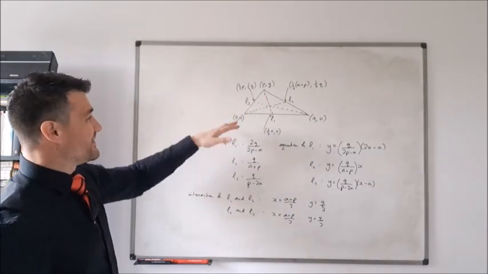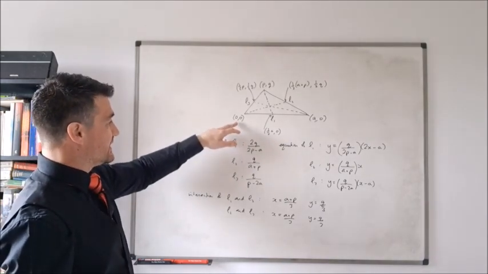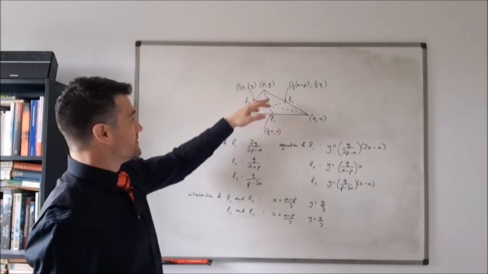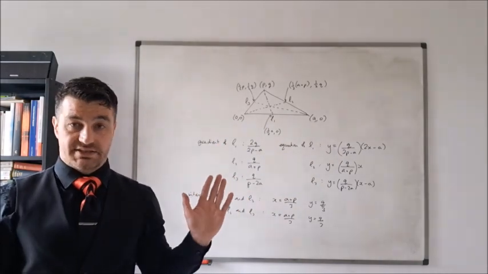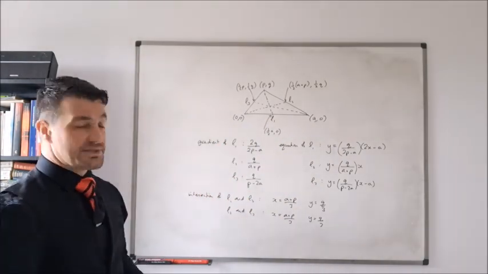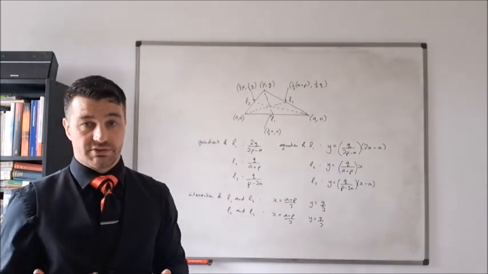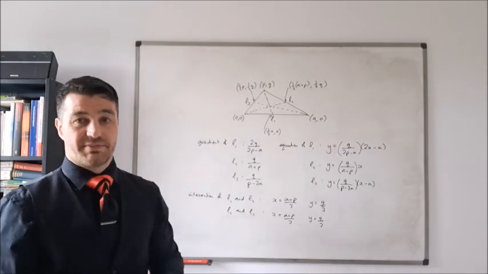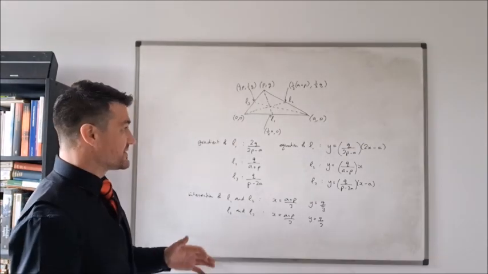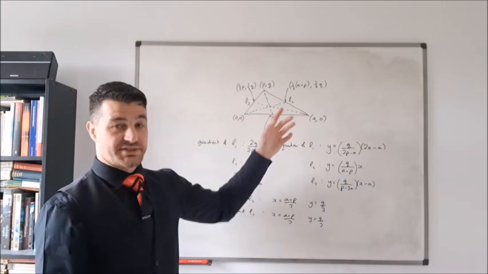Now you might argue, but this is a very particular case because you've chosen 0, 0, A, 0, so one of the sides to be on the x-axis. And I claim that this doesn't really change anything. This doesn't affect the result in any significant way. So as mathematicians are apt to say sometimes, without loss of generality, we can make this assumption.